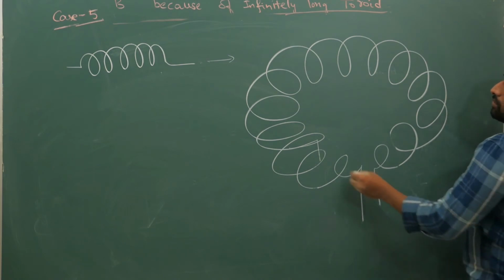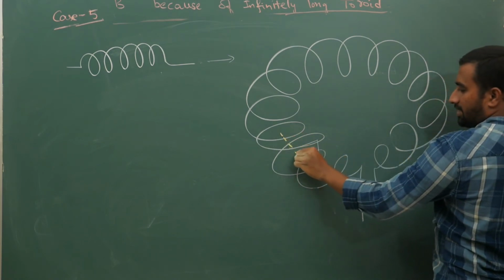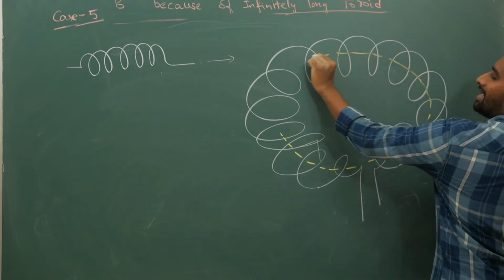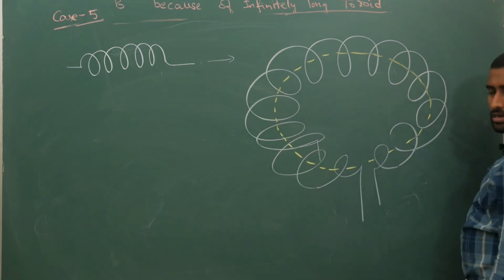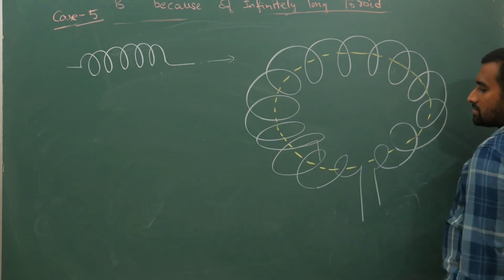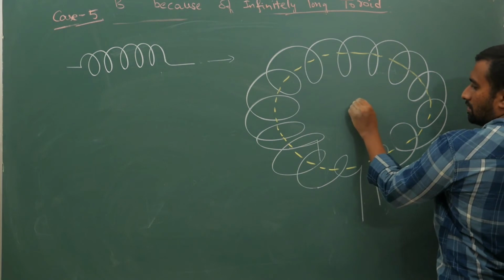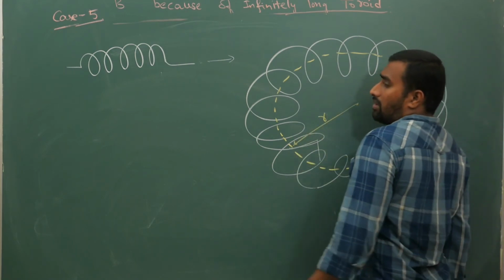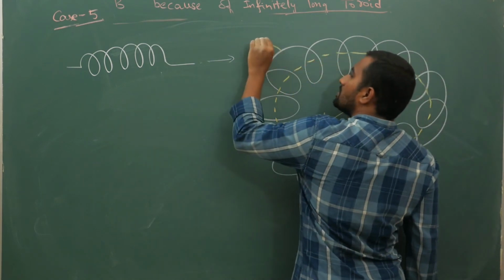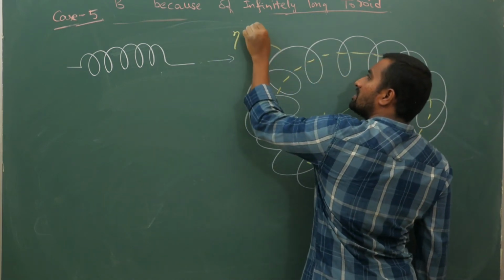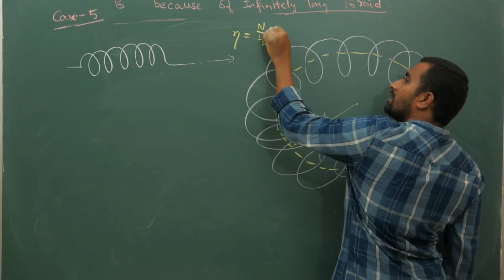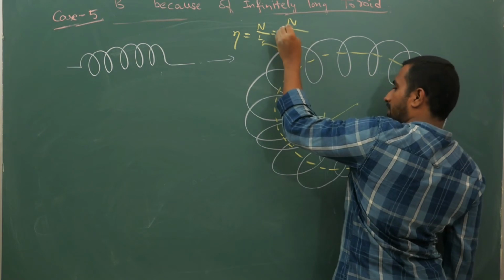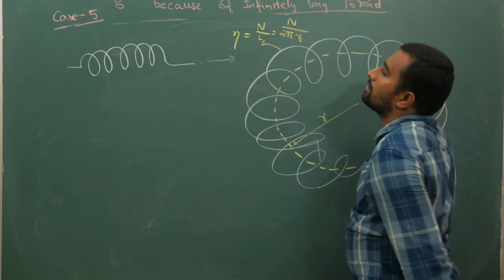Now if you try to calculate the magnetic field, even here, if you take an Amperian loop, how many times does the current come out? If this distance is r, and the number of turns per unit length is small n, which is capital N by capital L, which is capital N by the total length, 2 pi times small r.